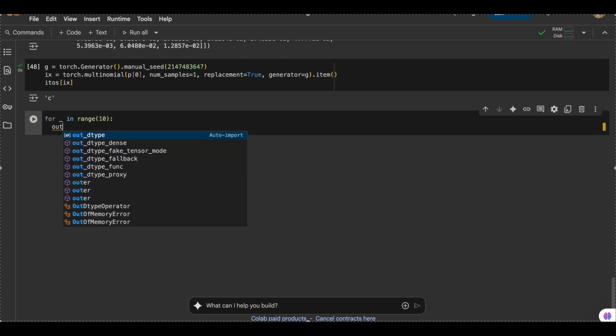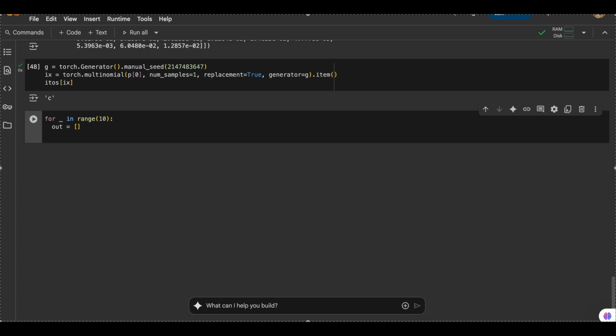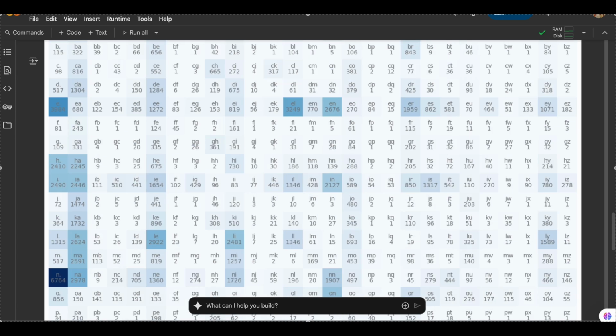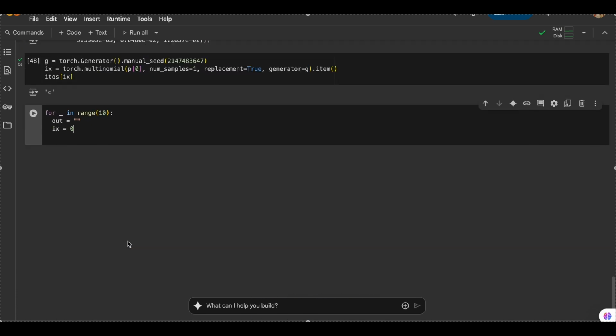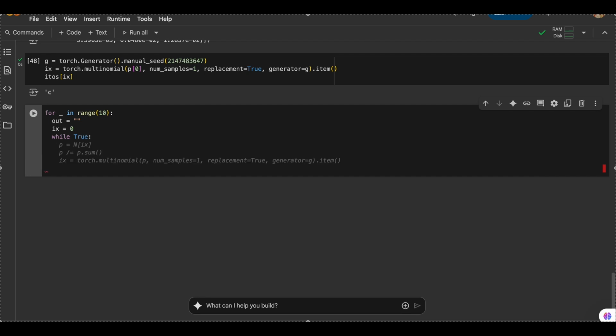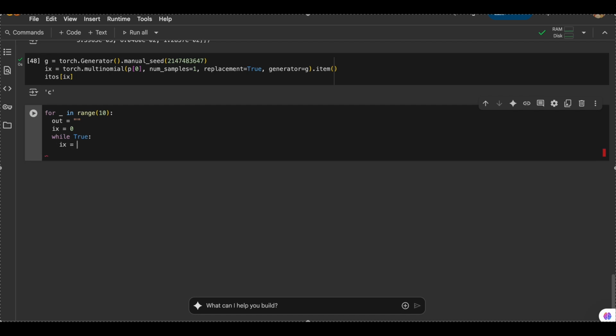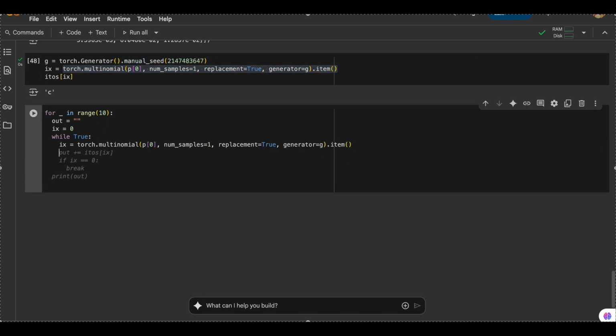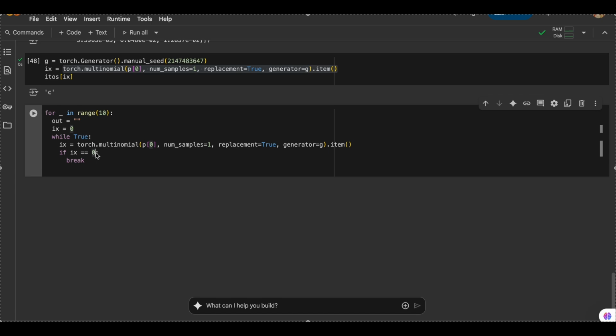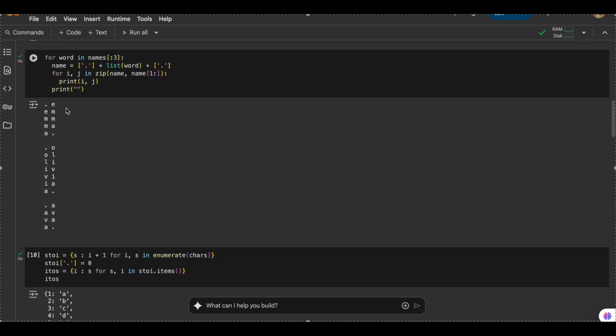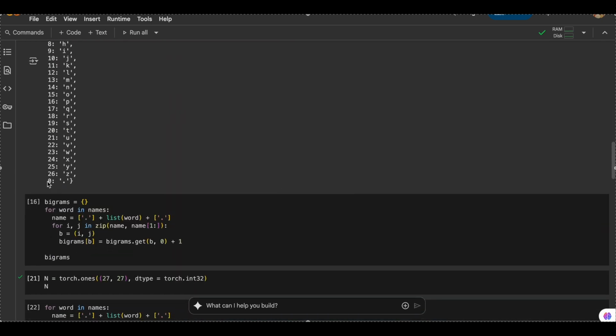We want an out variable, or rather we want this. We'll start by ix equals 0 because we want to start with the first row. Now while True, ix will be the same line, multinomial, and if ix equals 0, we'll break. Why will we break if ix equals 0? Because we know that 0 has been mapped to dot.